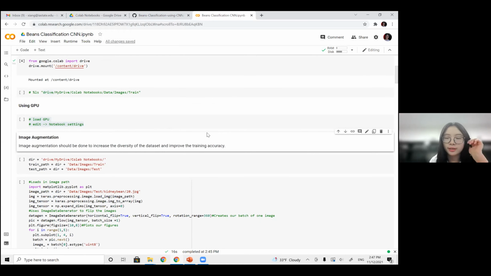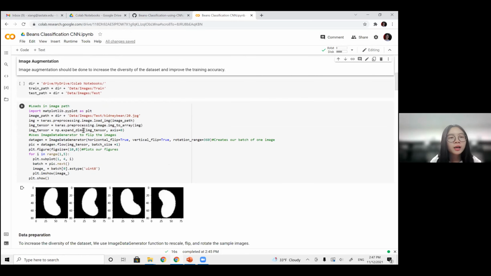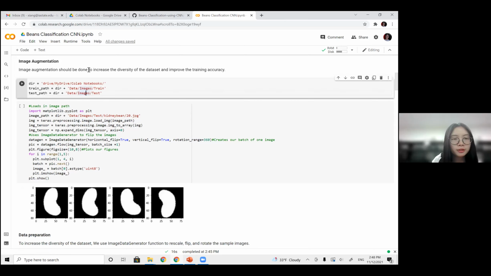Well, I didn't see any questions in the chat box, so I will move on to the next part. For the CNN model, we will start with preparing and loading the data, and then after that, move on to building and training the model. Here, before loading the data, I want to introduce a very important technique called image augmentation, which is widely used in deep learning training to increase the variations of our training images.